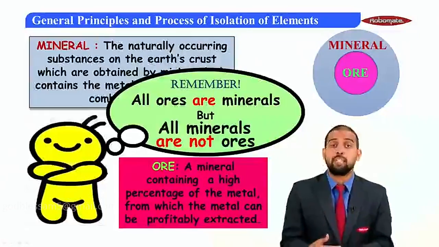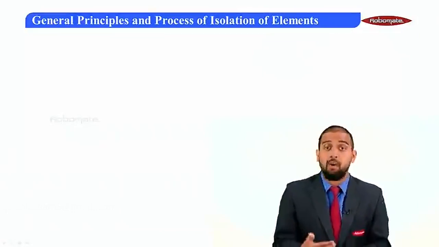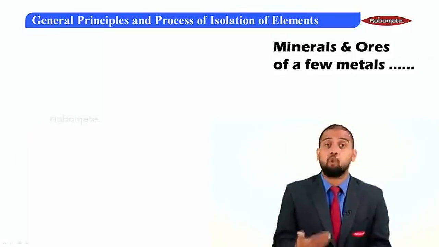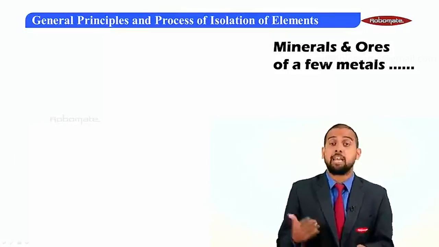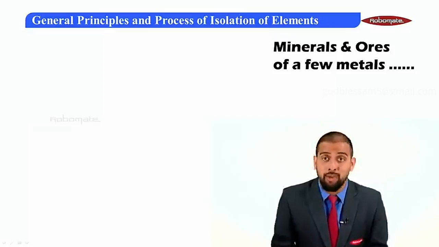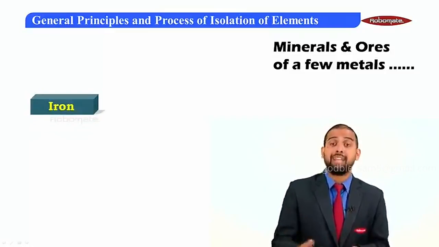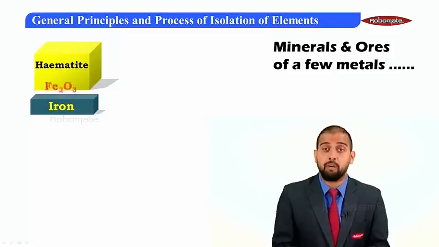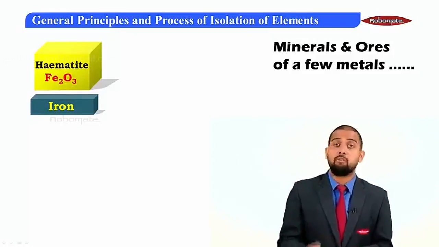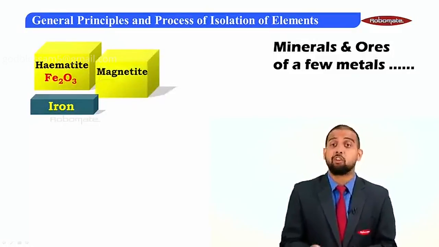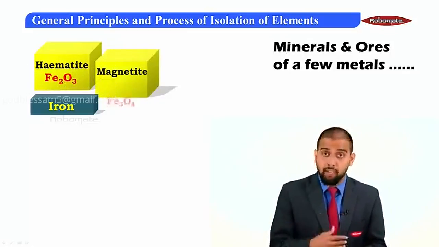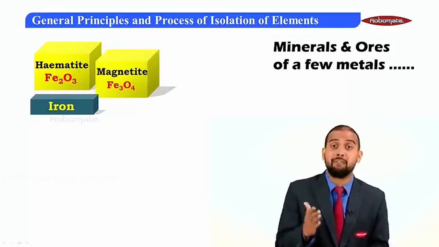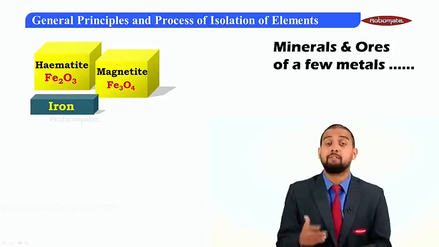Now, since we know the definition of minerals and ores, it is time for us to see the minerals and ores of some of the important metals, and the most important metal that we need to begin with is iron. Now, iron in nature can exist in several forms. For example, it can exist in the form of hematite, which is the oxide form of iron, and it can also exist in the form of magnetite, which is again an oxide form. Magnetite is Fe3O4 but hematite is Fe2O3.